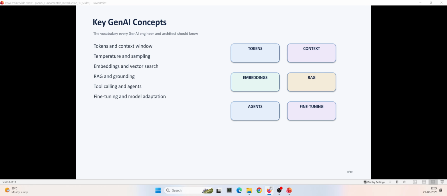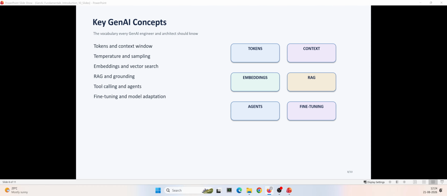Then we have the context window, which is the amount of information a model can consider within a request. Another concept is embeddings. Embeddings allow us to represent information as numerical vectors so that we can perform semantic similarity search. We will be discussing embeddings in detail. They are simply vectors, and I will explain how they work.